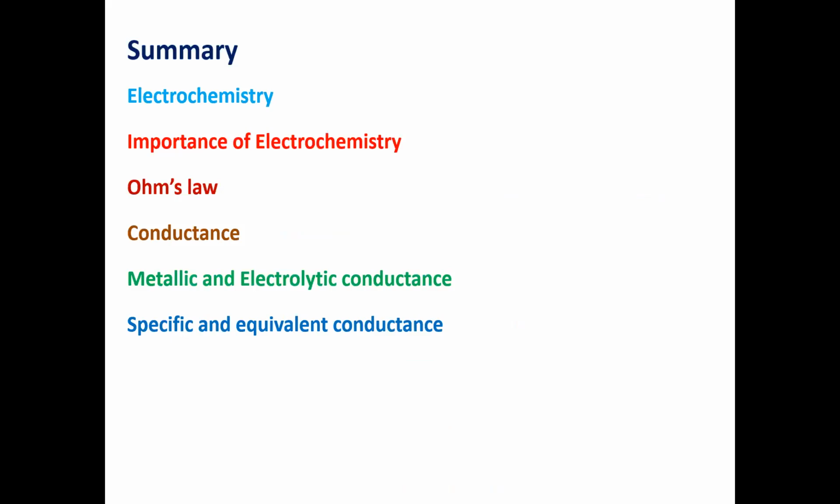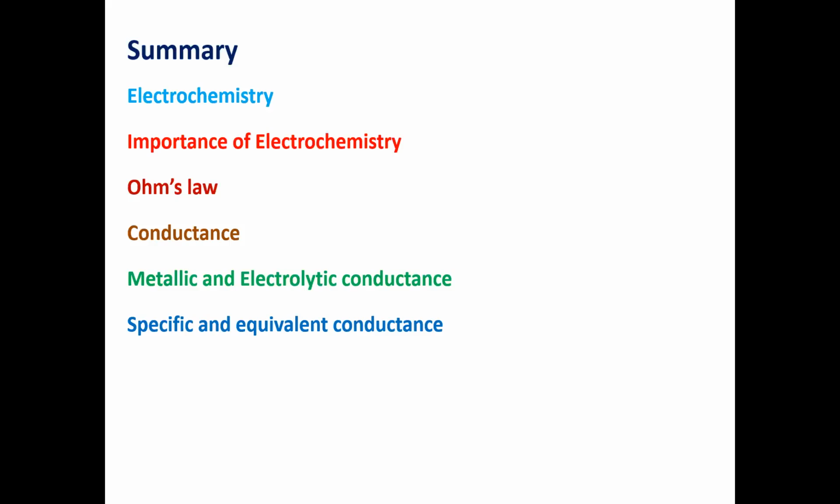Dear students, in this presentation, I tried to explain the following items. What do you mean by electrochemistry? Electrochemistry is simply defined as the interconversion of electrical energy into chemical energy and vice versa. Or we supply electricity to a chemical system. What happens?